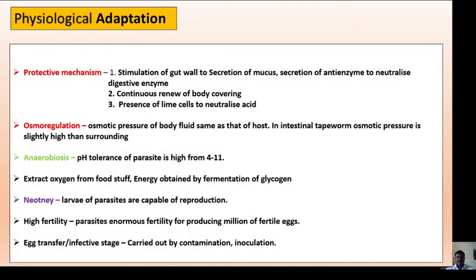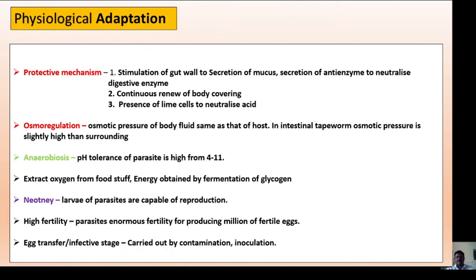Then there are some physiological adaptations, and these are the protective mechanisms, which is stimulation of the gut wall for the secretion of mucus. Then they have the ability to secrete anti-enzymes which will neutralize the digestive enzymes secreted by the host body itself. Then they have the ability to continuously renew the body covering.